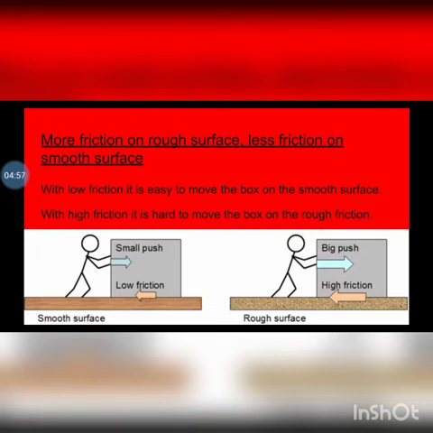Compared to that, in the second picture, there is a rough surface, so the person will have to give a big push because the high friction will make it hard for him to move the box easily. So with low friction it is easy to move the box, with high friction it is hard to move the box.